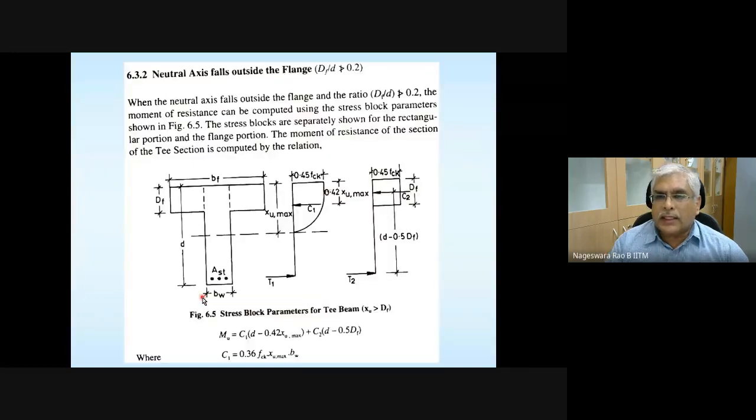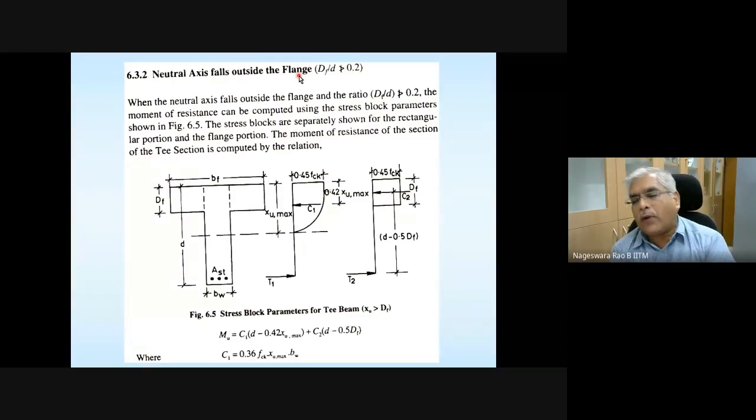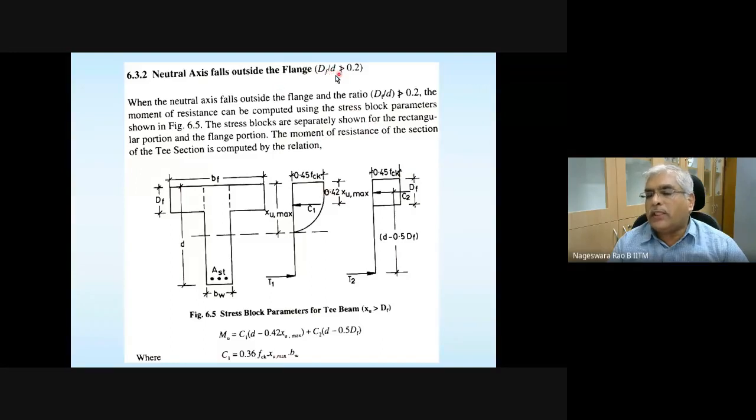So when this condition is violated, first of all, you can read this: neutral axis falls outside the flange. So that is the first check we have to do, whether XU is greater than DF or not. Once XU is greater than DF, then only it is going to behave like a flanged section. Then you need to do this checking. So now it is not exceeding 0.2 here. This ratio is not exceeding 0.2. That is the case we discussed.